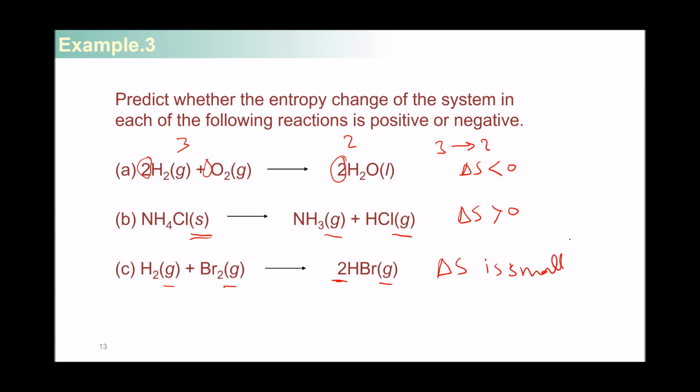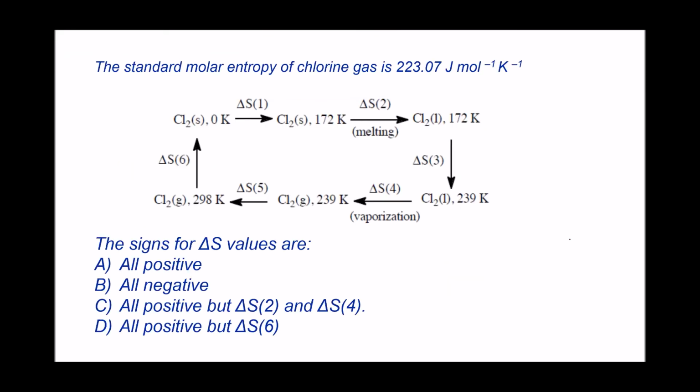So for example, in this chart right here, can you make predictions for the sign of each of these processes here? If you look at delta S1, this corresponds to heating of a solid sample to a higher temperature. And as we said, heating increases the vibration in the sample, which increases the randomness or the entropy of the sample. So you expect delta S1 to be positive.